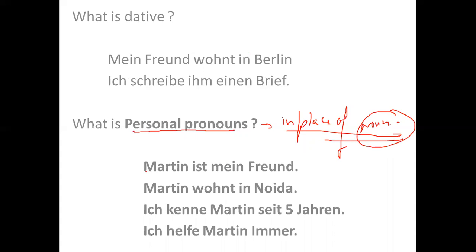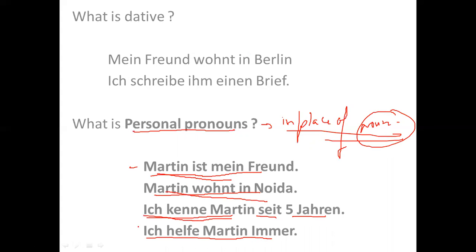For example, here it says Martin ist mein Freund. Martin wohnt in Noida. Ich kenne Martin seit 5 Jahren. Ich helfe Martin immer. So Martin is my friend. Martin lives in Noida. I know Martin for last 5 years, and I help Martin, right?